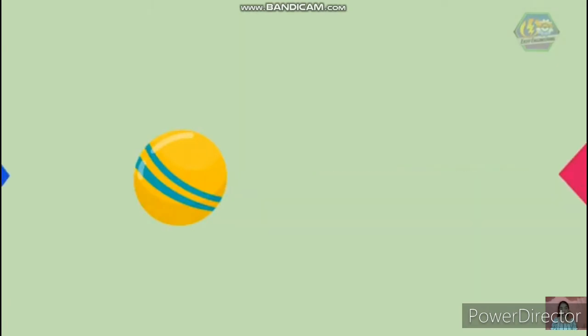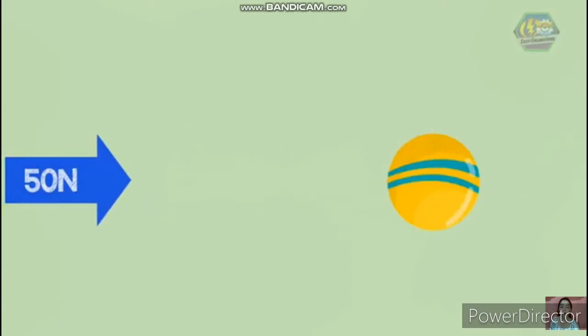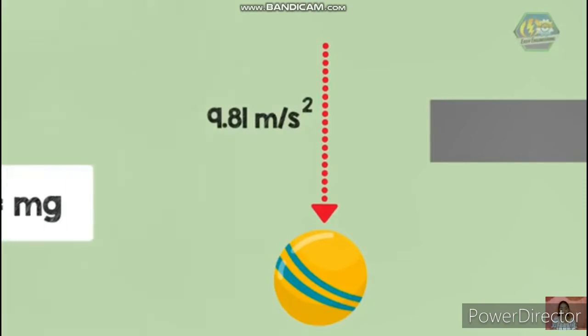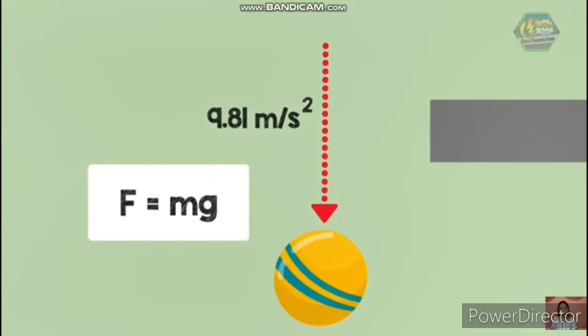Now let's talk about when an object accelerates. When the forces are unbalanced, it means that the object is accelerating. The most common cause of an object to move is the gravitational force. When an object falls downward, it is accelerating downward at a rate of 9.81 meters per second squared. In our formula, it is F equals ma. The force acting on the falling object is gravity, which means that the formula becomes F equals mg, where g is the gravitational acceleration. Okay? And among those forces, this force tends to be present at all times. This force will be discussed through Newton's third law.